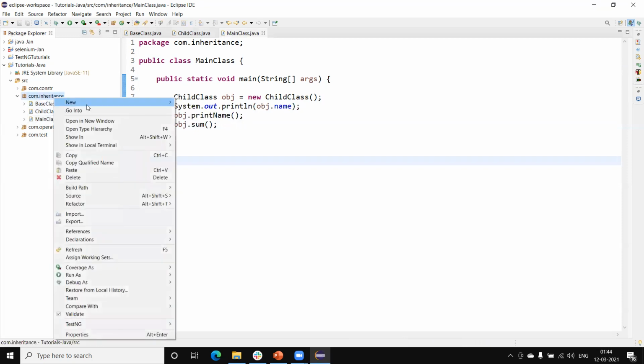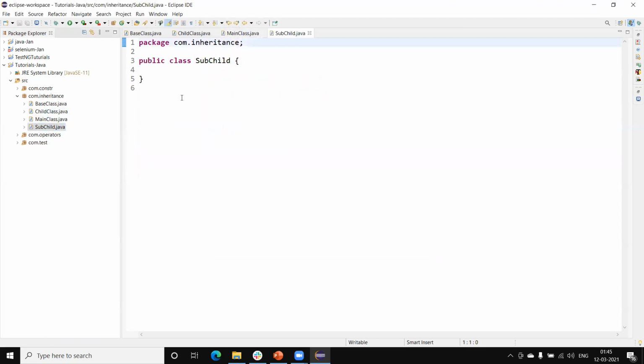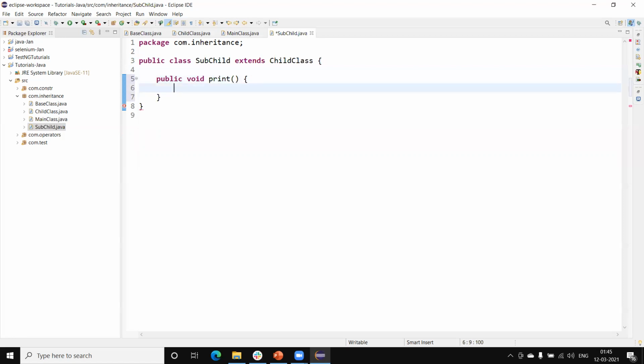Similarly, if you want to check multi-level inheritance, let me create a sub child. Now this class extends the child class.